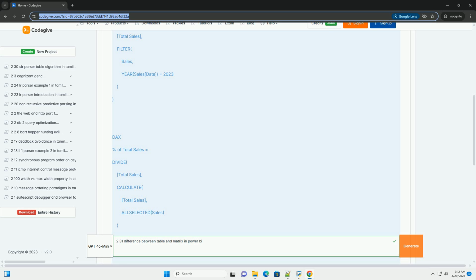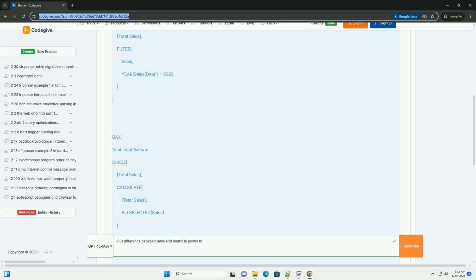Drill down: not applicable for a table, rows are independent. A matrix has built-in drill-down capabilities to explore data at different levels of detail. Hierarchy: none for a table; a matrix supports row and column hierarchies. Flexibility: a table is less flexible in terms of data manipulation within the visual; a matrix is more flexible in terms of data manipulation and presentation. Use case: a table displays detailed records, for example customer lists and product inventories; a matrix analyzes sales data by region and product category, and compares performance across time periods.